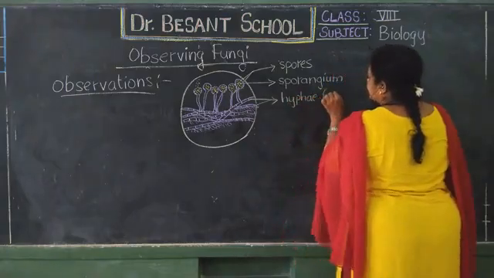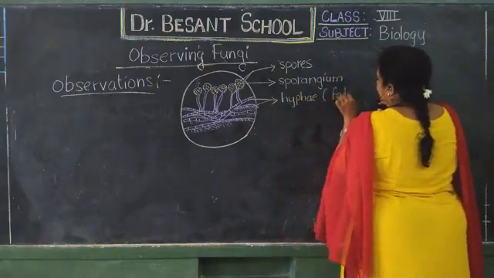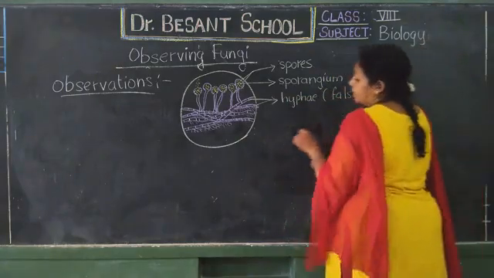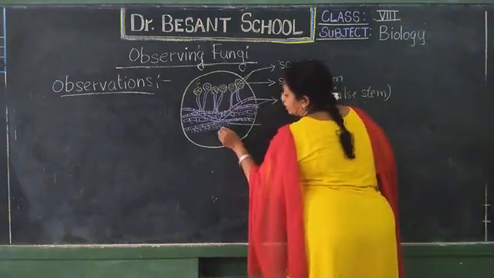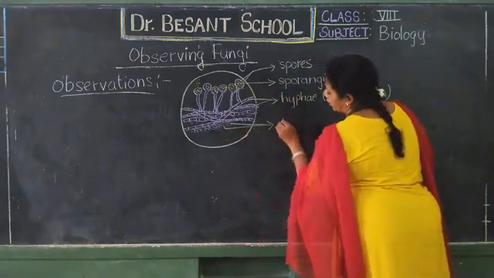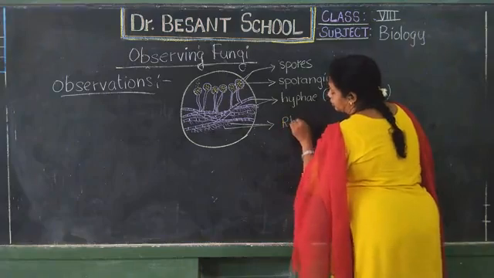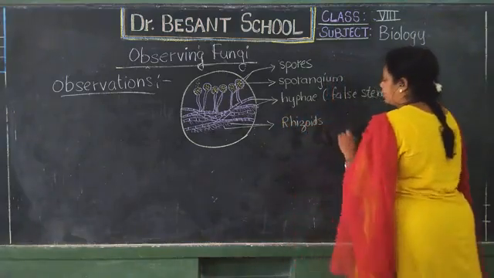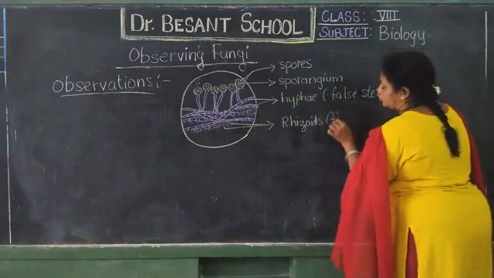I consider that as the false stem, for your understanding I am writing it like this. And these are the false root-like structures, called rhizoids. They are the false roots.